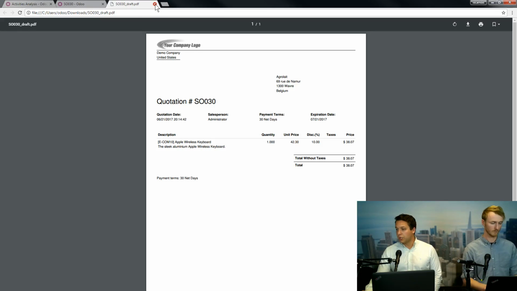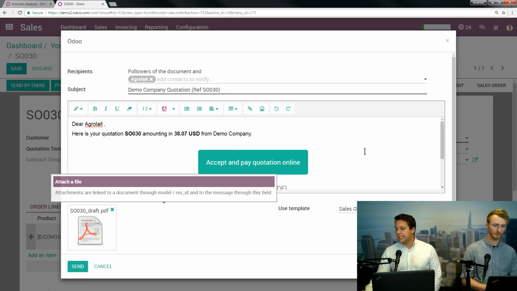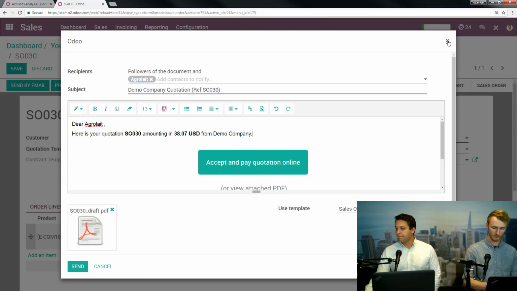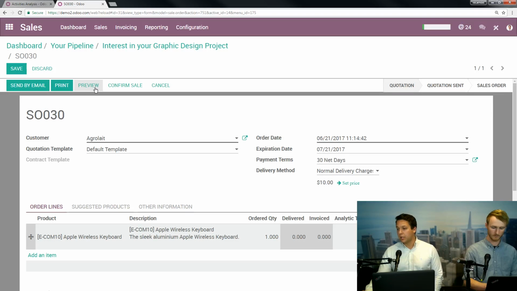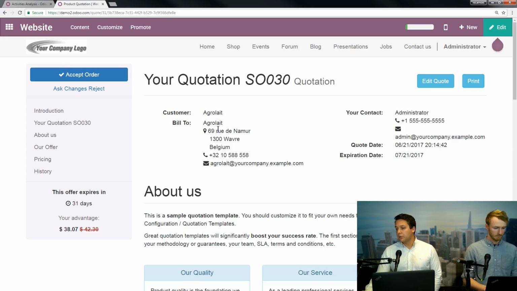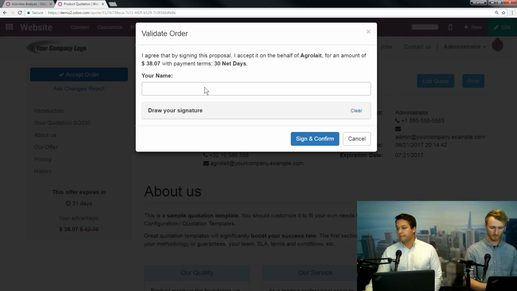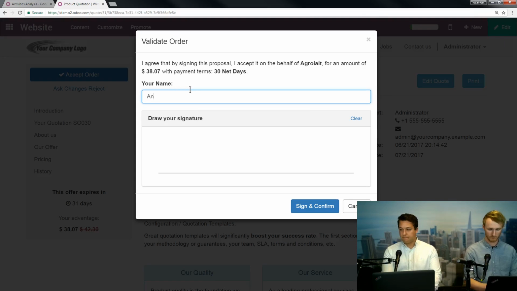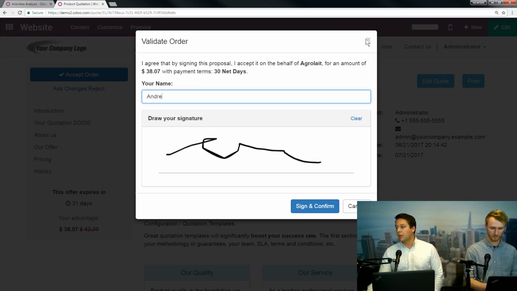But what's really important is this accept and pay quotation online. When they hit that button, it's going to pull them. We're going to back out of this for a second to right here. When we hit preview, it's going to pull them onto your website, and they're going to be able to see their quote. And more importantly, they're going to be able to accept it. They can put in their name, draw their signature, sign and confirm, and you're good to go.